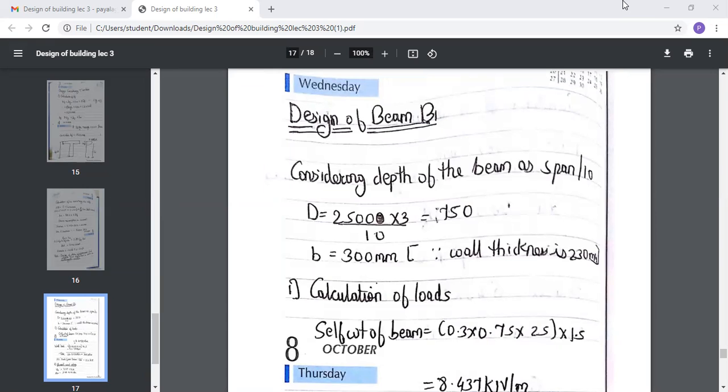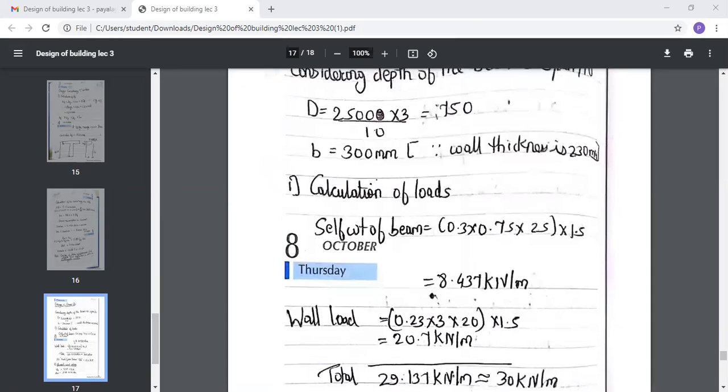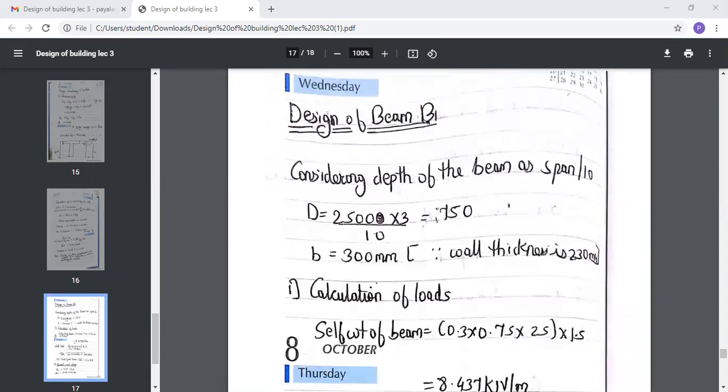So first of all, do the calculations for the depth, then we shall proceed further with the calculation of loading for the beam B1. And if any doubts, you can ask.